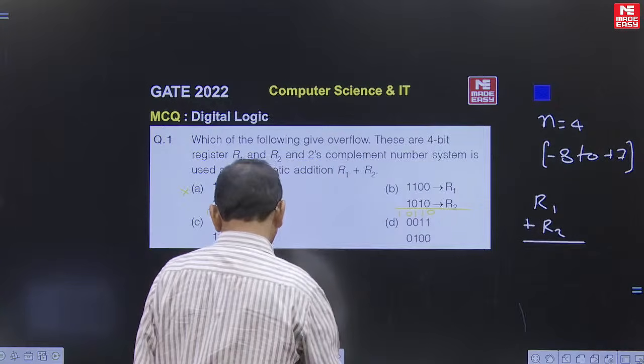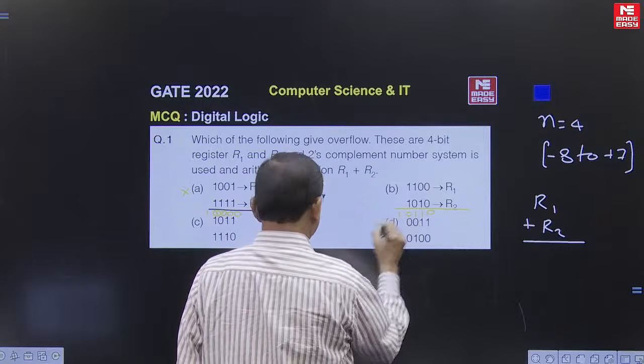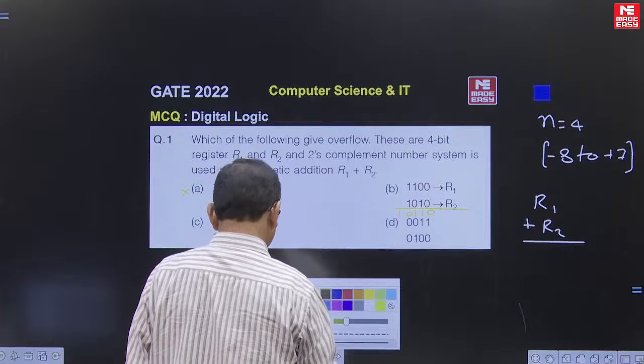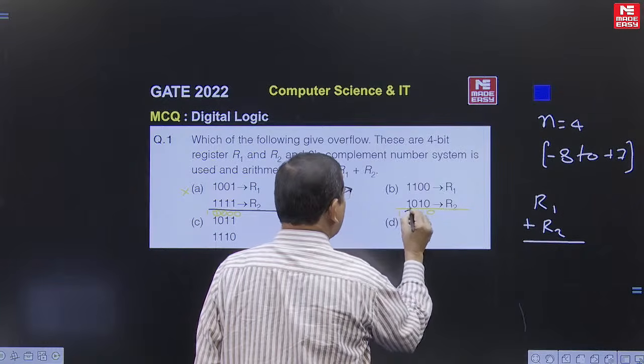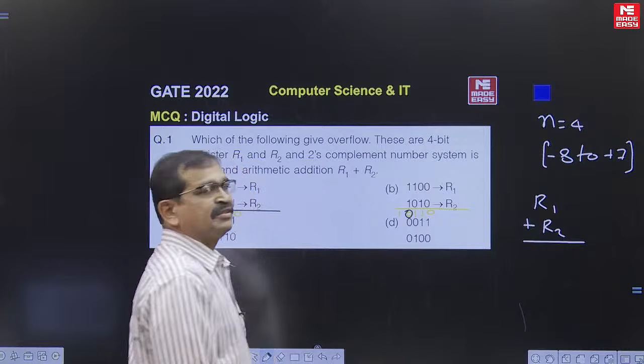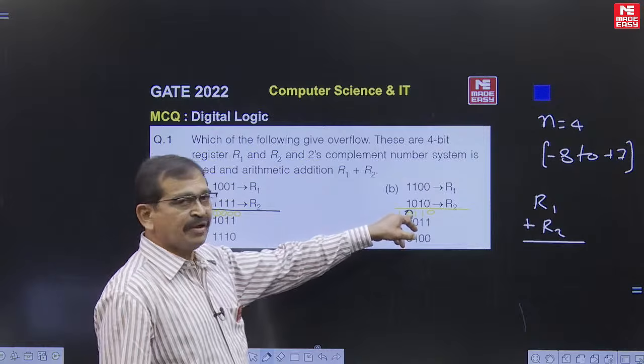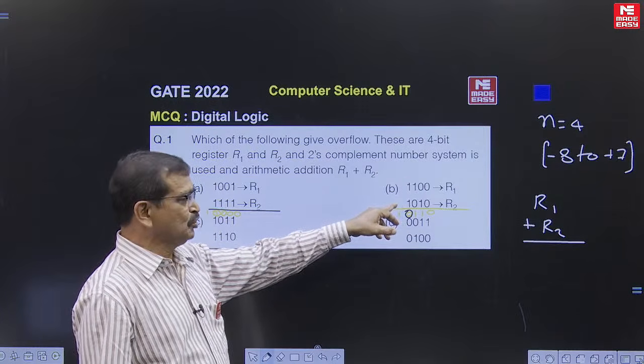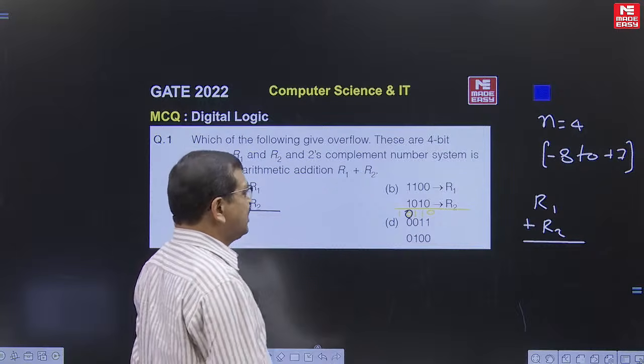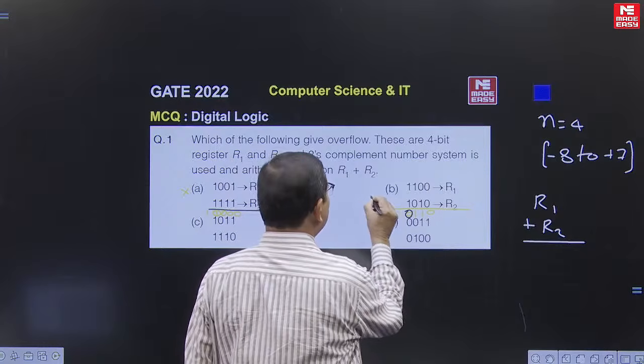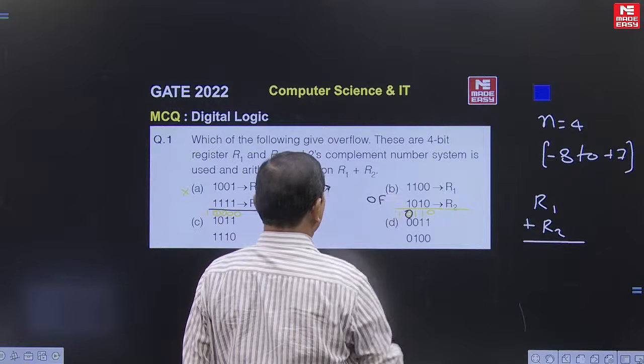The given numbers are negative, whereas the result is positive. The sign bit is 0, so sign reversal. Once there is sign reversal, definitely it is a case of overflow.